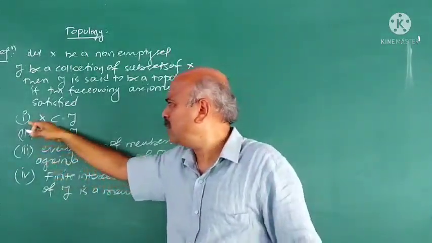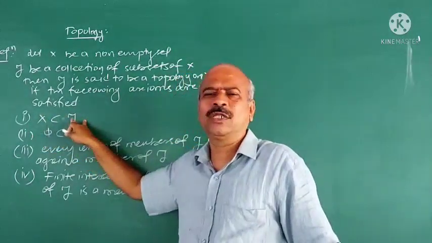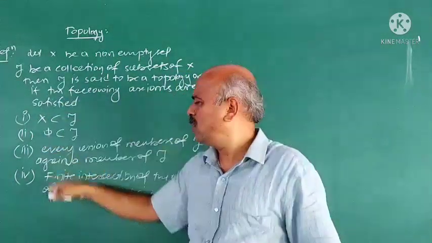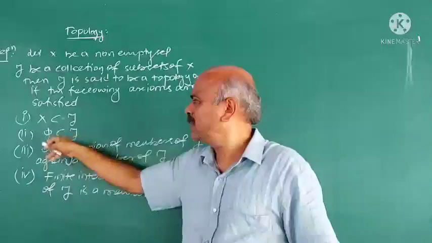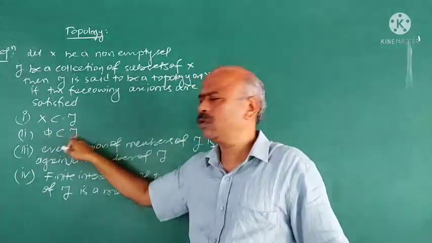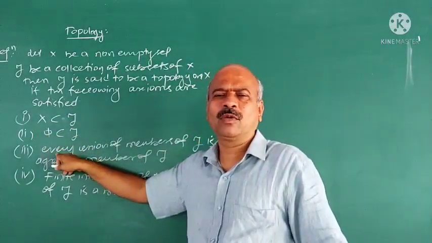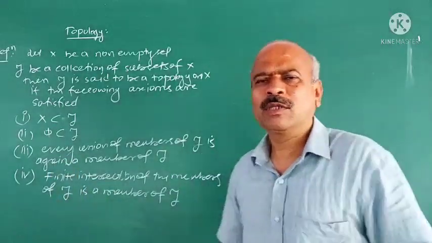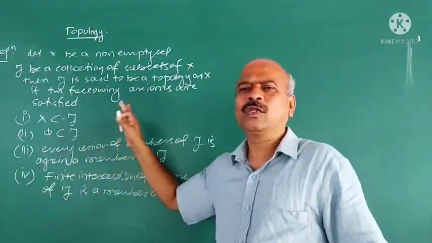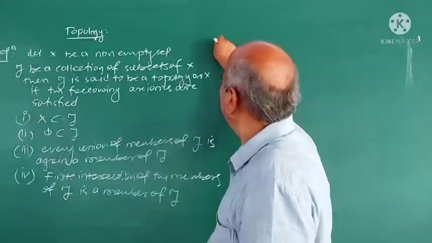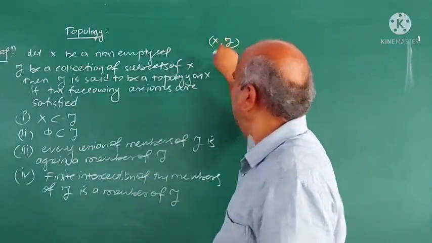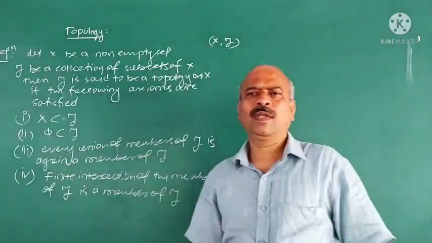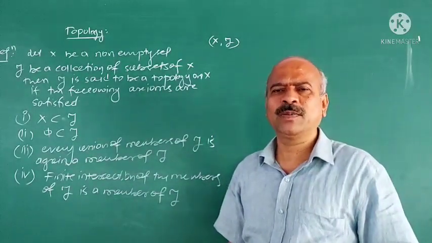Usually, sometimes X belongs to tau and phi belongs to tau are taken as one axiom, so there will be totally three axioms. But I take them separately. X belongs to tau, phi belongs to tau. Union of members of tau is again a member of tau. Finite intersection of members of tau must be a member of tau. Then tau is called a topology on X, and (X, tau) is called a topological space.